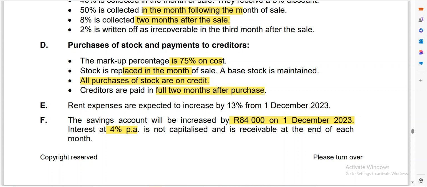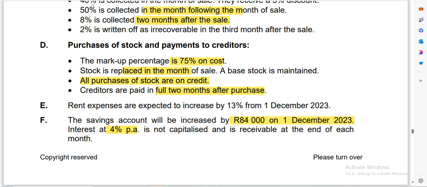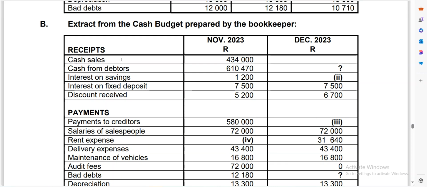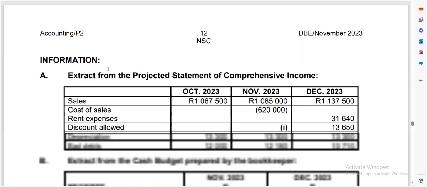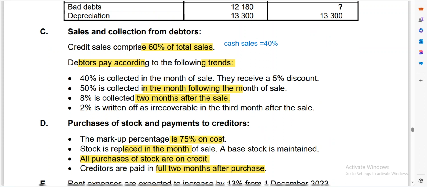So if I bought in October, I'm going to pay in December because the first month will be November, the second month is going to be December. So let's get what they are saying with regards to that. Now here they're saying that we need to calculate payment to creditors in December 2023. So remember I said if I bought in, we have the information they've given us, let me see, what do we have here?